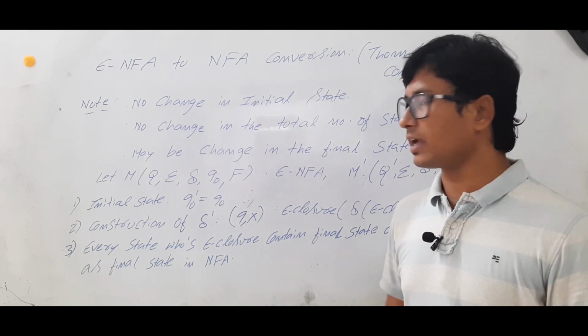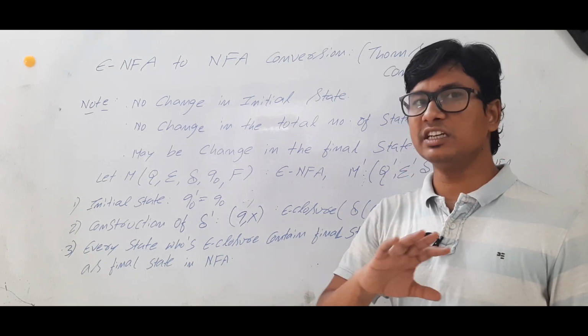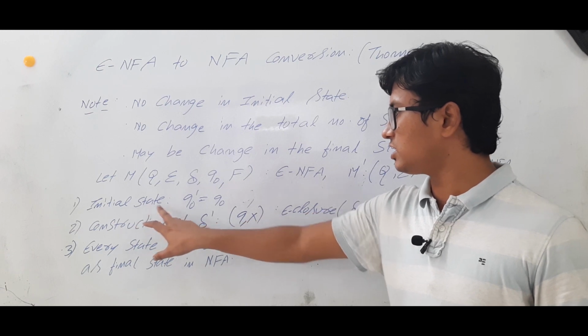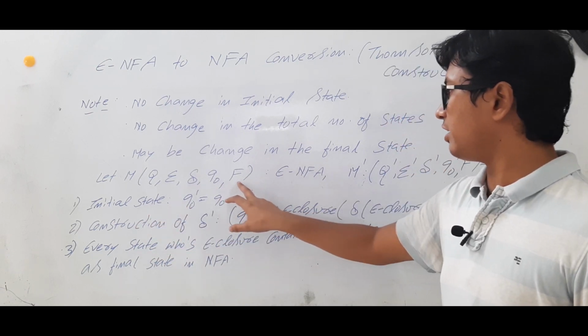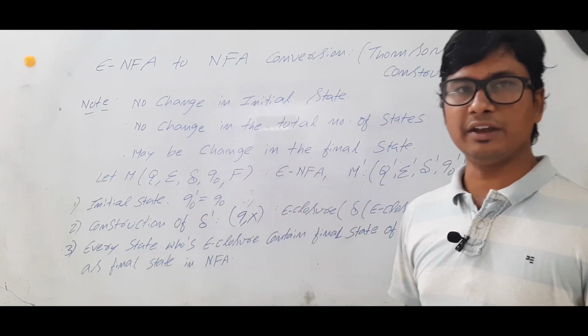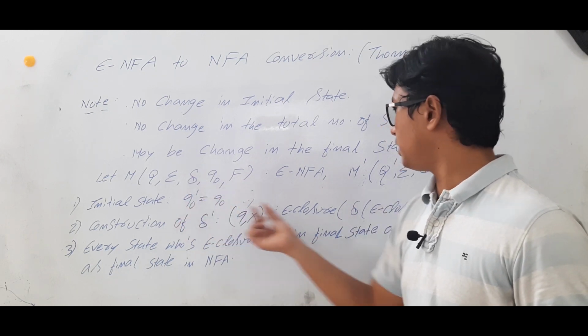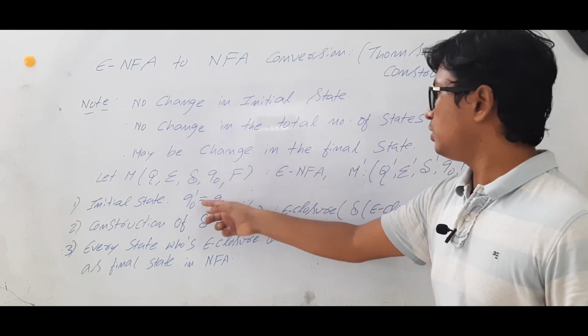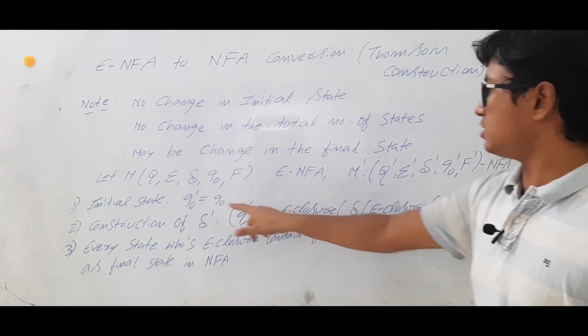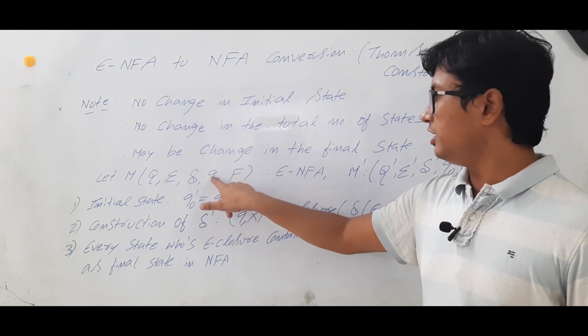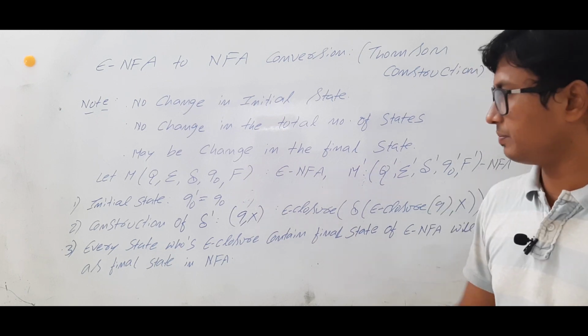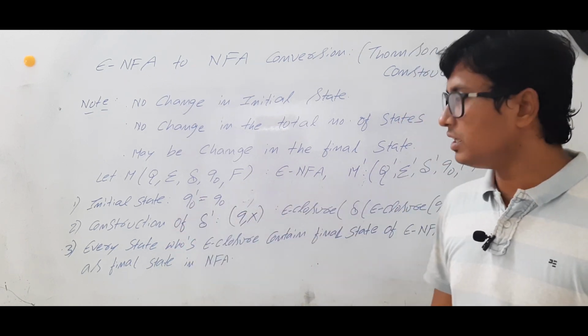Remember one thing, as I said earlier, there is no change in the initial state. So Q0 dash of the NFA is equal to the initial state of the epsilon NFA.